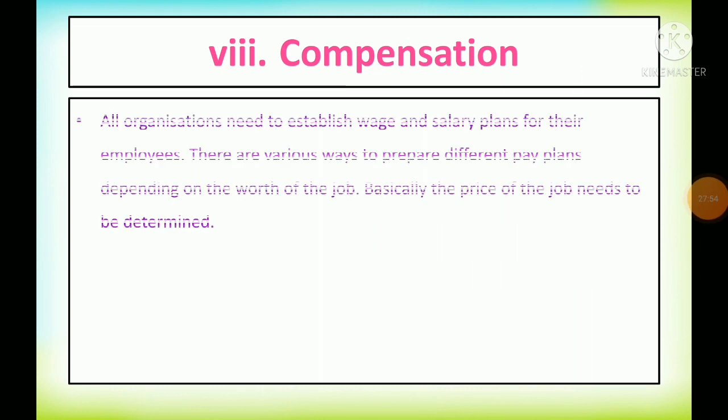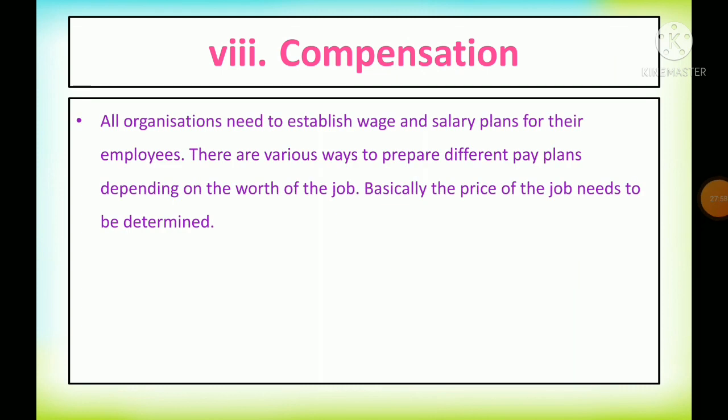Next and the last step, that is compensation. All the organizations need to establish wages and salary plans for their employees. This is one of the big objectives for everybody. Everyone wants to join the organization to earn money. There are various ways to prepare different pay plans depending on the worth of the job. Basically the price of the job needs to be determined. So according to the job, the salary or the compensation will be decided.